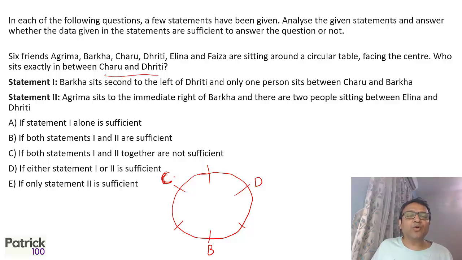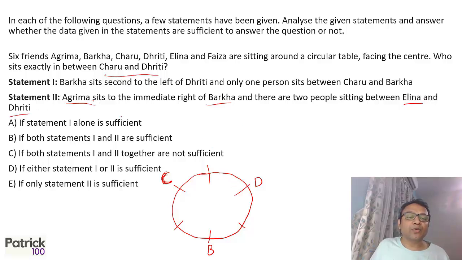With the first statement alone, you don't get the answer. If you look at the second statement, there is one person between Charu and Riti, but nothing is mentioned about Charu, so I can't find the place of Charu. There are only 4 people mentioned in the second. So I can't find out exactly where Charu is sitting.